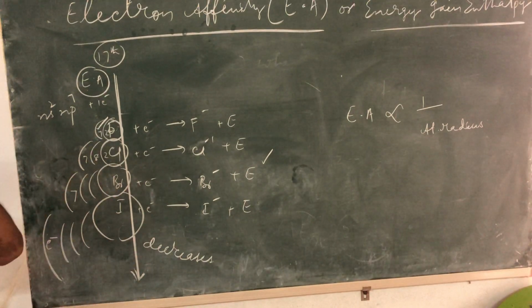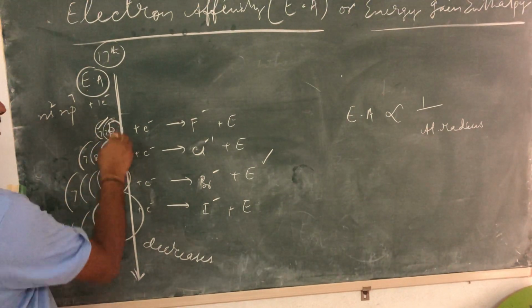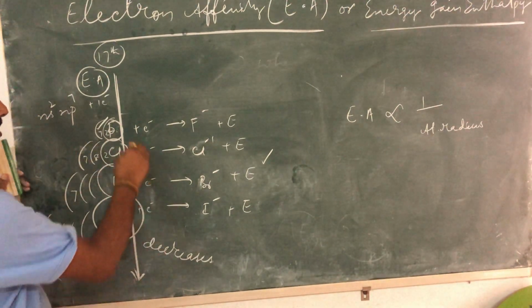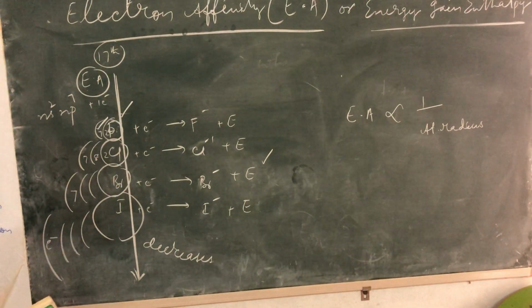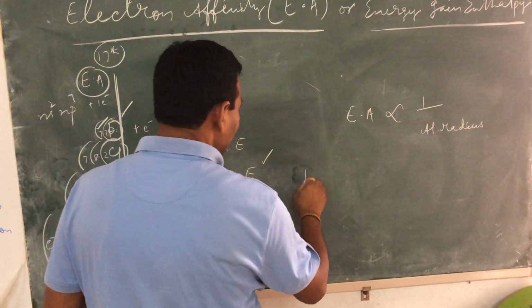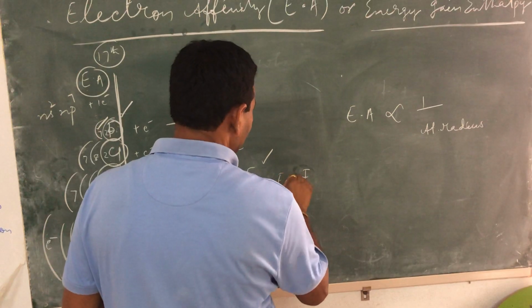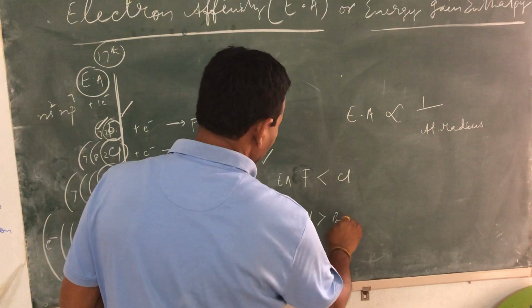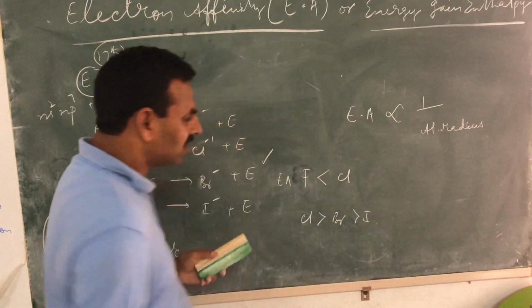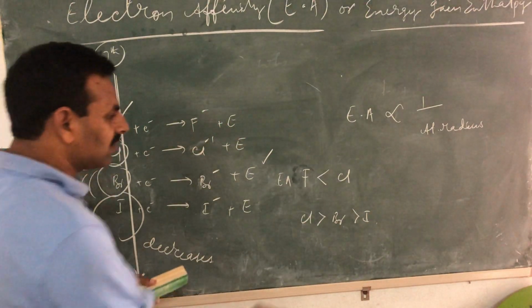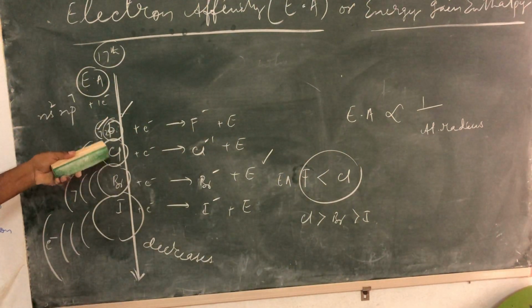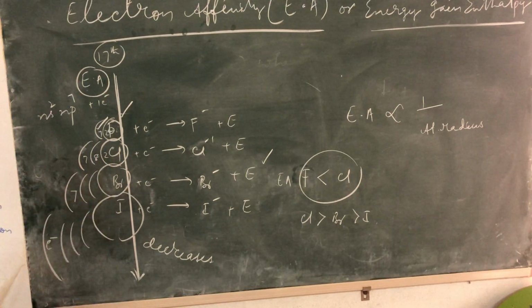Therefore, electron affinities gradually decrease down the group. But here one exception is there, children. Electron affinity is decreasing, so fluorine must be having the highest electron affinity, but there is an exception. The electron affinity of fluorine is less than chlorine. But chlorine is greater than bromine, bromine is greater than iodine. Here there is no exception. The exception is there with the first pair only, from fluorine to chlorine. Thereafter it decreases and decreases.